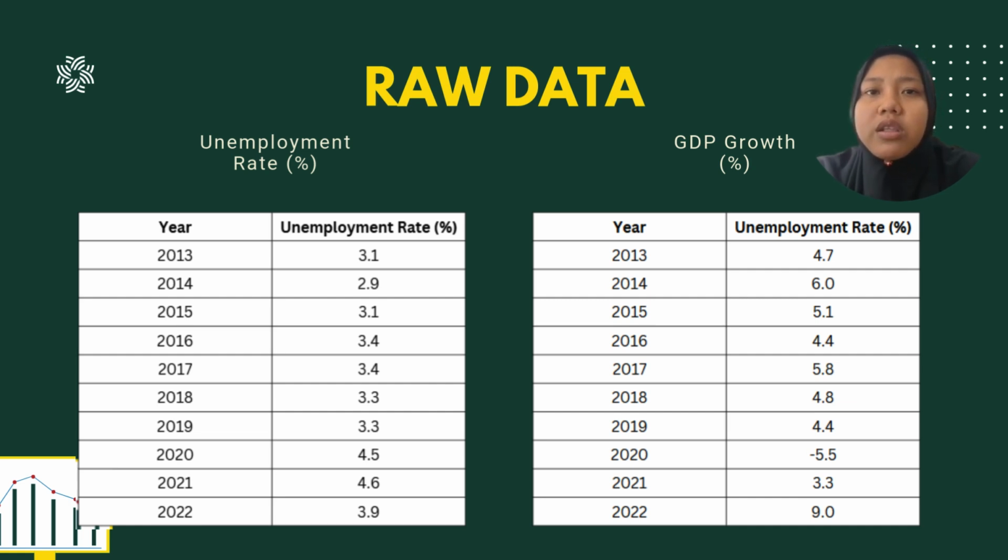However, 2020 served as a massive turning point. You will notice that as GDP plummeted to negative 5.5% during the pandemic, the unemployment rate jumped to 4.5%. By 2022, we see a sharp V-shaped recovery with GDP bouncing back to 9%.